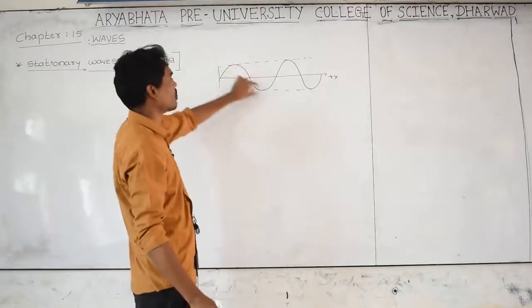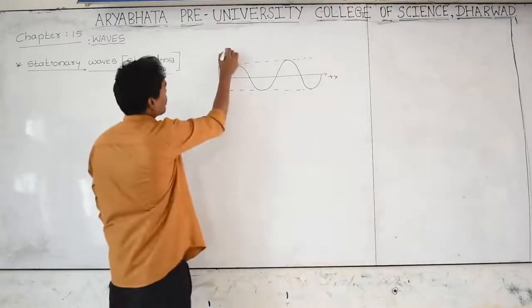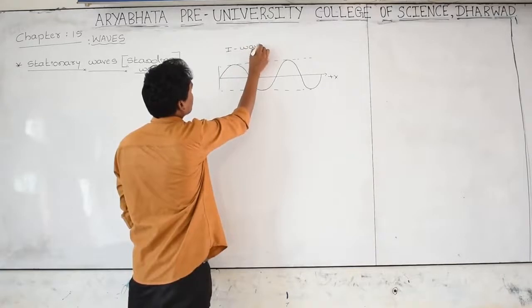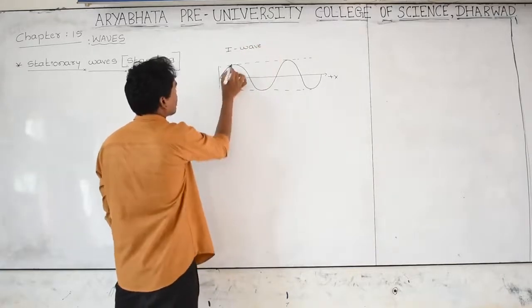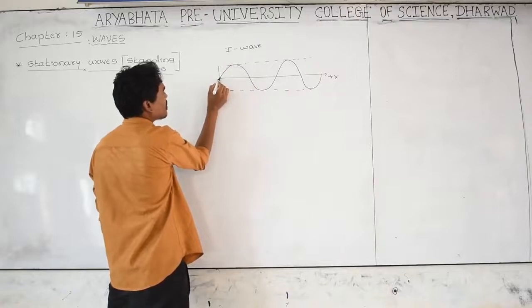This is crest, trough, crest and trough. This is the first wave I am taking, moving in the positive x direction. Here the displacement of the wave is 0.